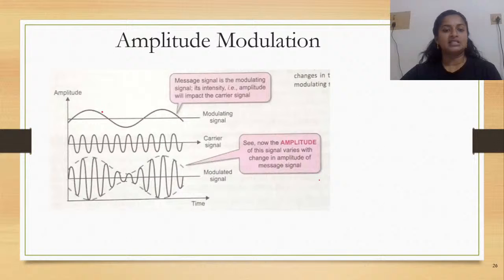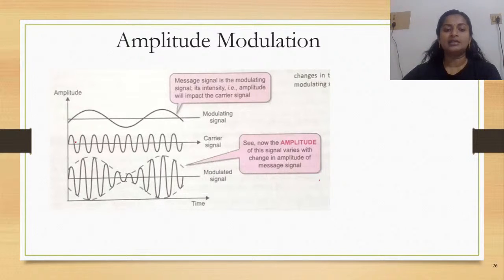Imagine that this is your modulating signal or your message signal. And see here the carrier signal. A carrier signal is a signal with a higher frequency, and only if it has a higher frequency can it get transmitted to a larger distance.